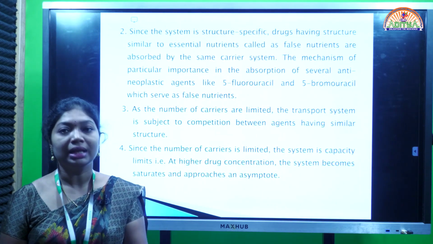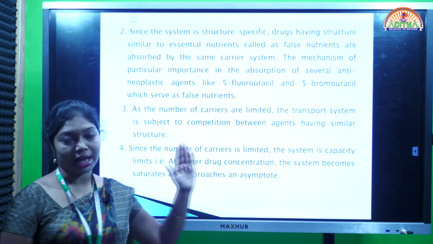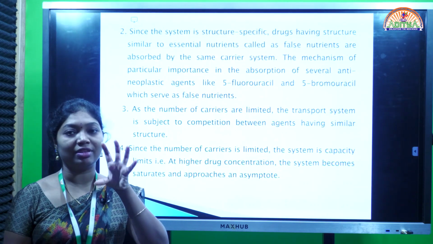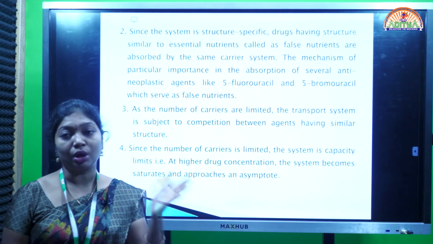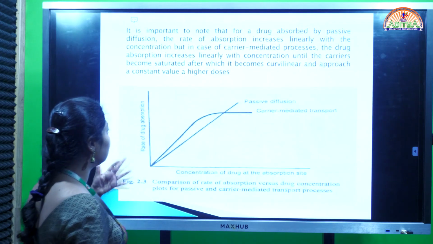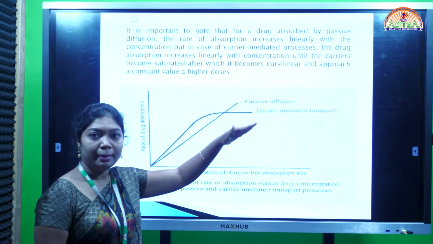Over there it will dissociate from the drug at the membrane and come back to the original position. Actually this is the case, but because the carriers are very limited in number, at a particular stage beyond the limit the carriers get saturated. So if it is getting saturated, what will happen? The absorption will become less.